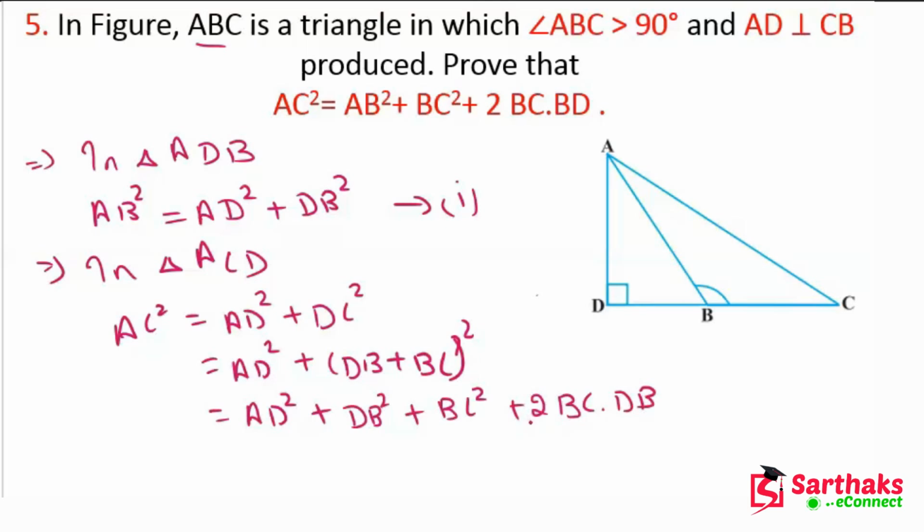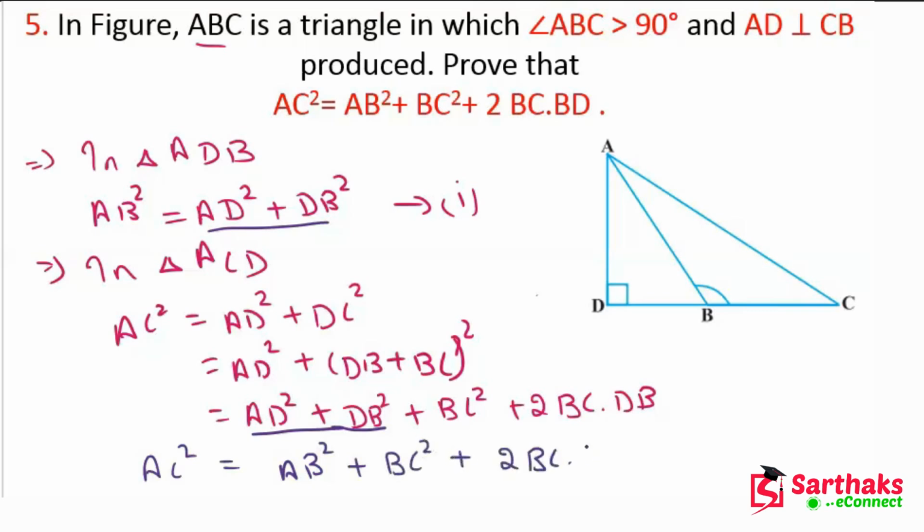Now from equation first, AD square plus DB square is what? AB square. So here AC square is equal to AB square plus BC square plus twice of BC dot DB.